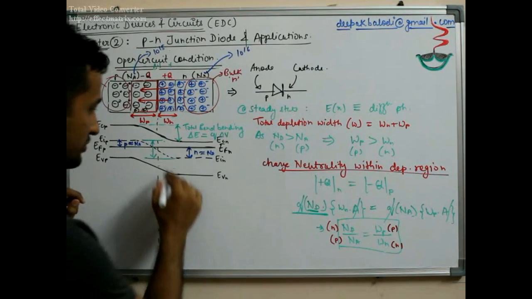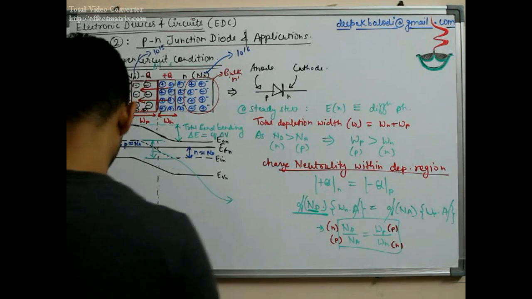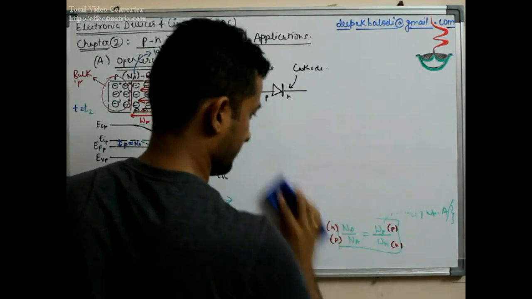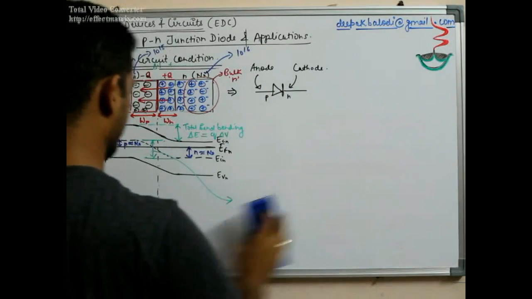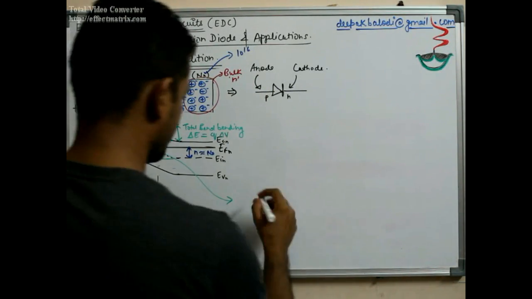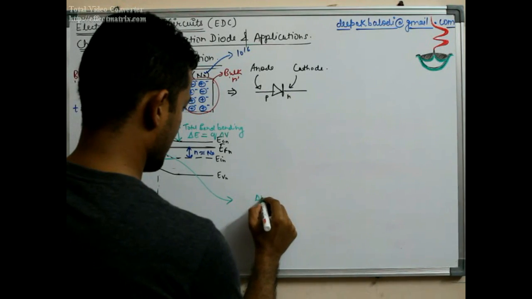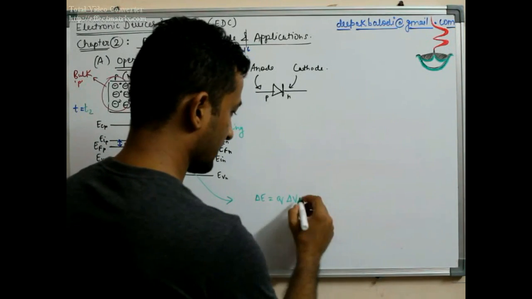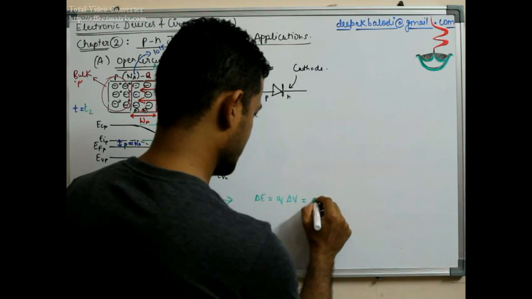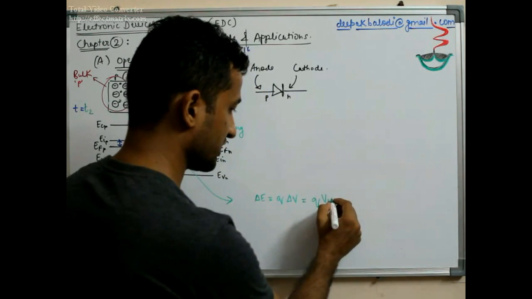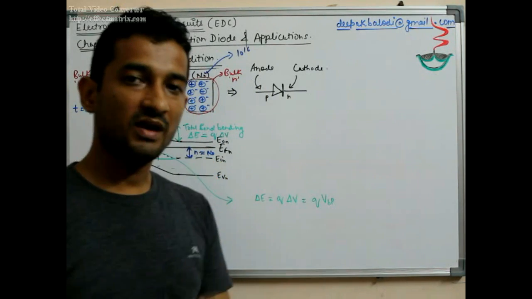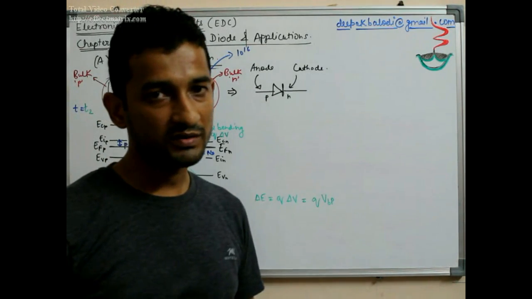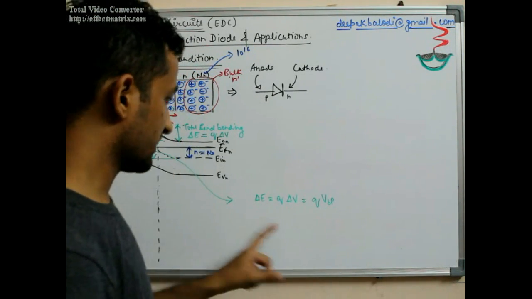So this is basically delta E. Total band bending is Q into delta V, or let us make it a more relevant symbol, Q into VBI, built-in potential. So there develops a potential difference across the depletion region, which is in accordance with the electric field developed within the depletion region.